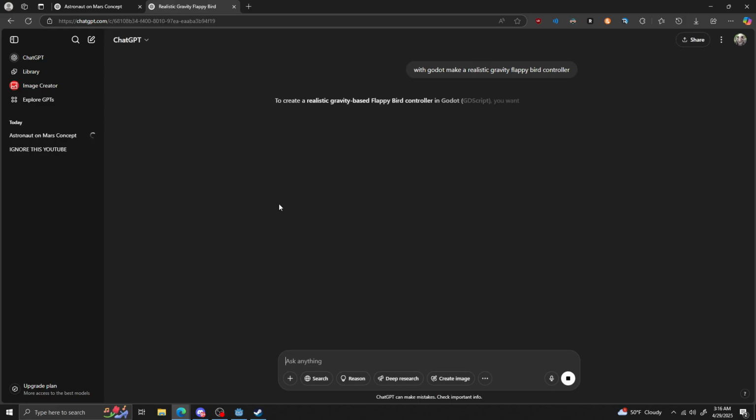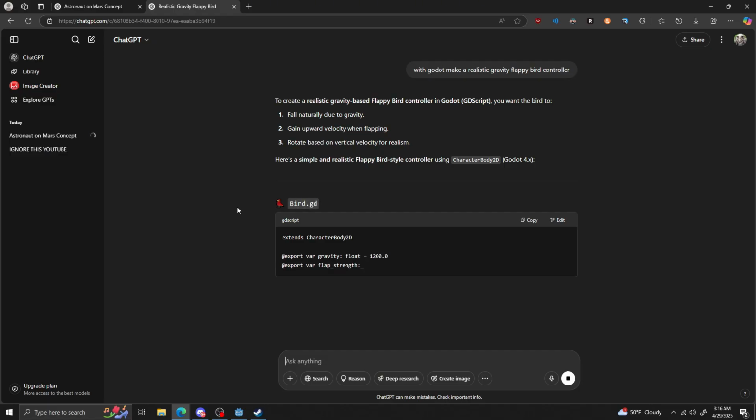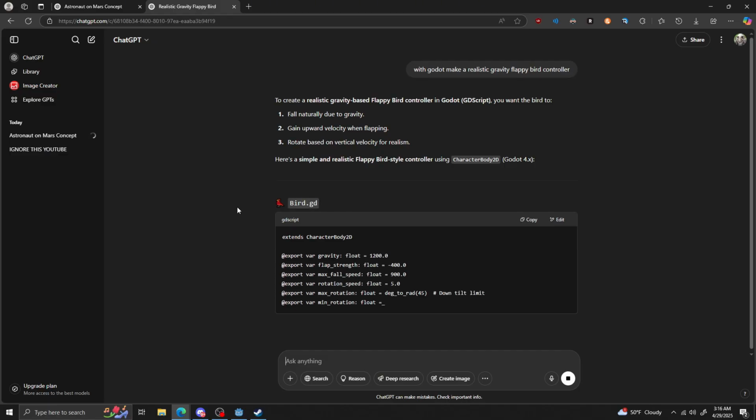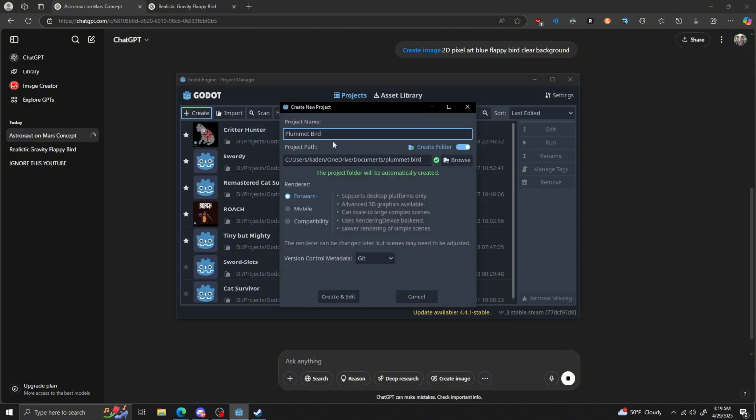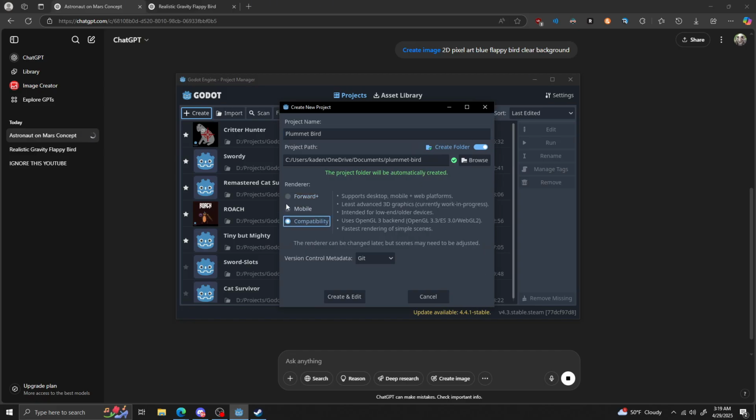After ChatGPT failing, I then asked it to make a Flappy Bird controller script, and then I went to set up the scenes. While making the project, I did ask ChatGPT to generate a name for the game, and it generated like 10 results, but I went with Plummet Bird.